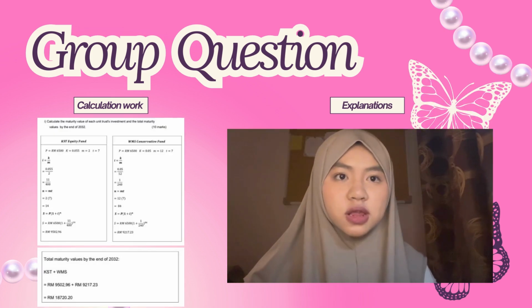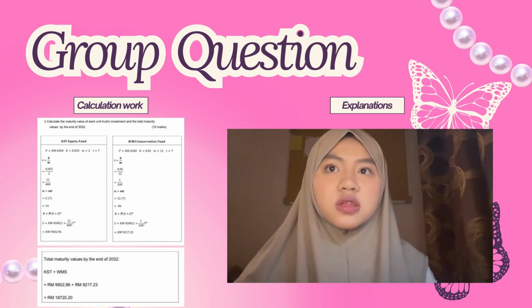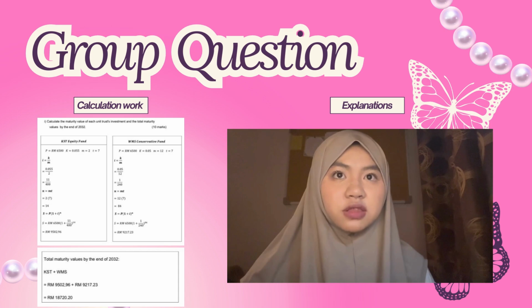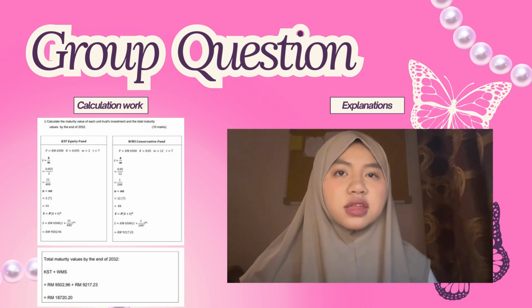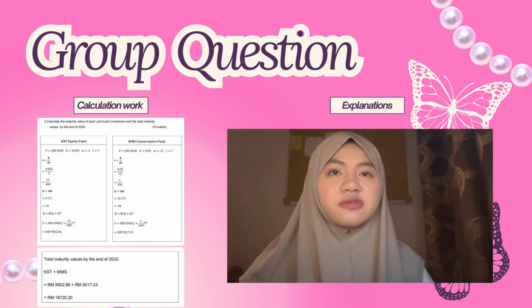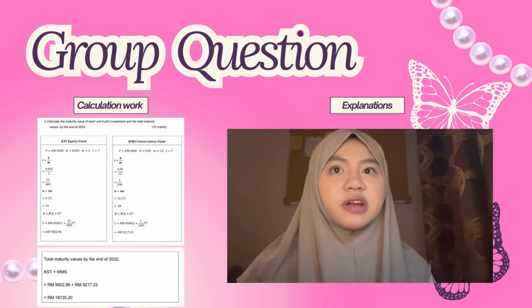So for question 1B1, this is the information that we have got based on the question. The total consolidated amount is Rm 13,000, and it was invested 50% in each fund, so that makes it Rm 13,000 times 50 per 100, which makes it Rm 6,500.